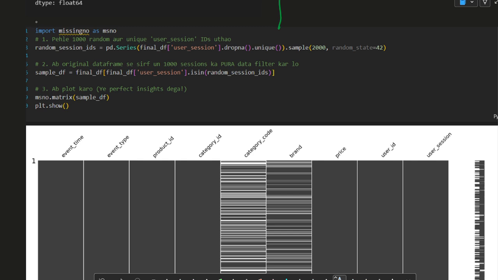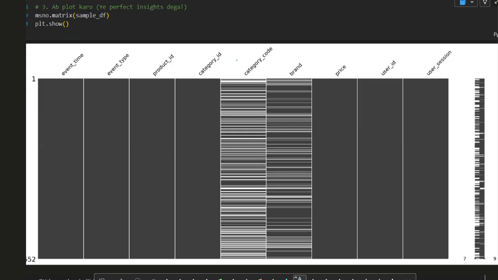a visual explanation of how missing values are related. We have a library called the missingno library. In that library, I sampled 200 sessions and put these sessions into it for the analysis of the missing values. The blanks which appear here are the missing values.